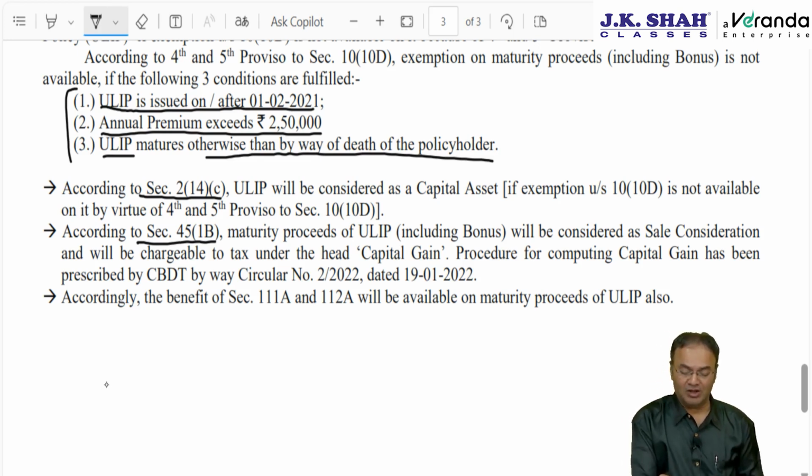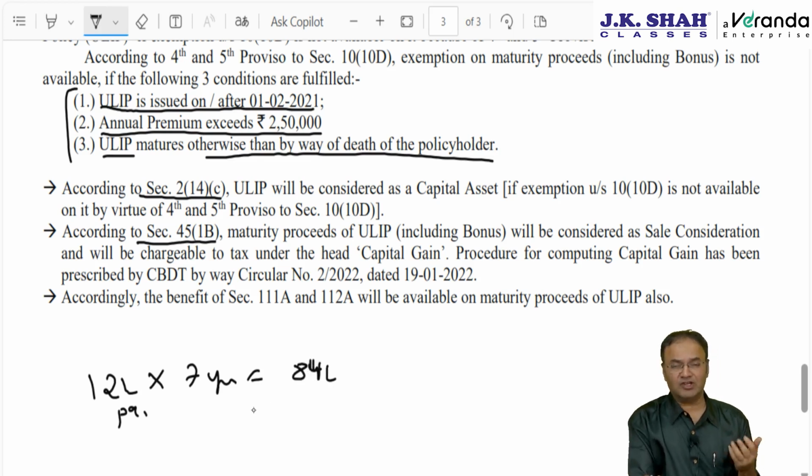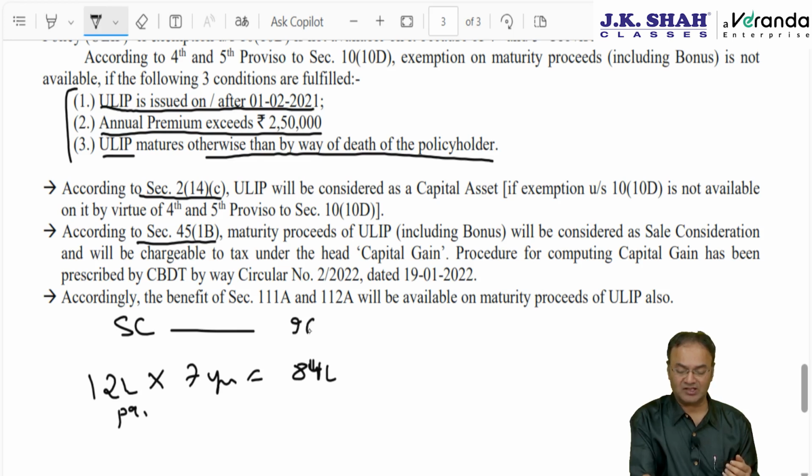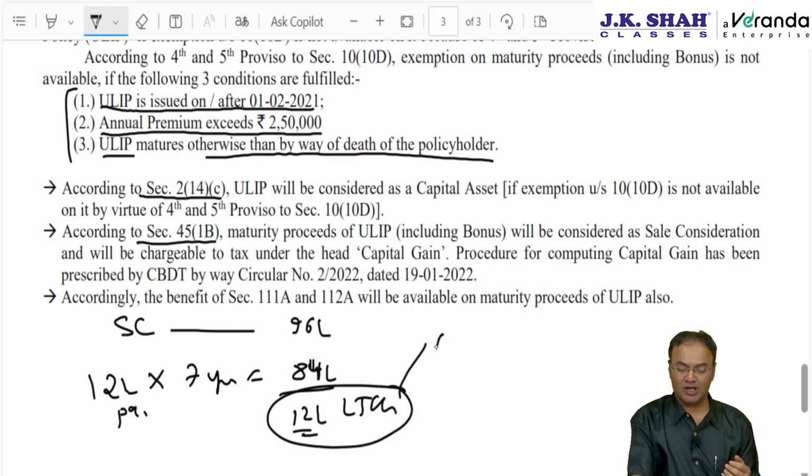Say I paid 12 lakh rupees every year per annum for 7 years, so I have paid 84 lakh, ignoring indexation and ignoring any inflation in the country. Sale consideration received by me is 96 lakhs. Then in that case 12 lakh will be my LTCG. This LTCG could be normal LTCG covered by section 112.